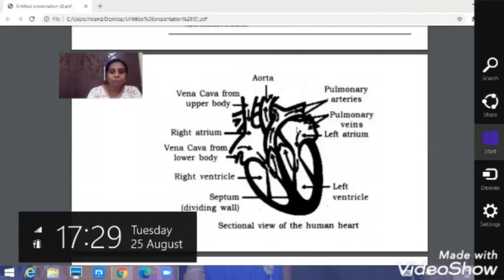And you have the pulmonary veins. The pulmonary veins will carry the oxygenated blood from the lungs towards the left atrium. Then there are the pulmonary arteries, which arise from the right ventricle and carry the deoxygenated blood towards the lungs. And there is an aorta which arises from the left ventricle, which carries the oxygenated blood from the left ventricle through the aorta. It reaches the different parts of the body. So this is the structure of the heart.